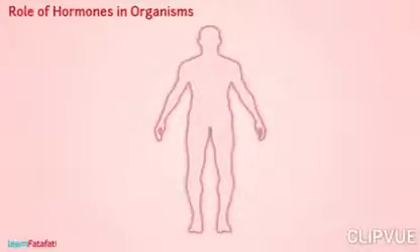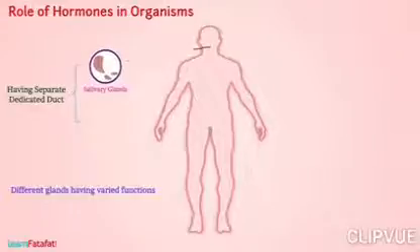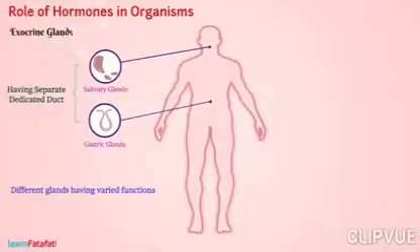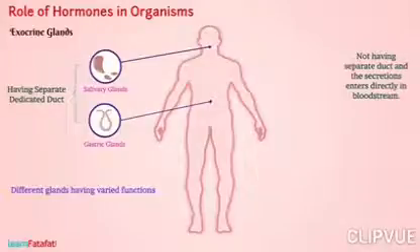Dear students, our body have many different glands having varied functions. Some of these glands have separate dedicated duct such as salivary gland present in the mouth, gastric glands present in the stomach. Such glands are called exocrine glands. There is another group of glands which does not have separate duct, and the secretions from these glands enters directly in the bloodstream. Such glands are called endocrine glands.